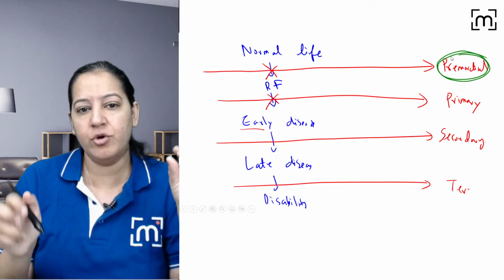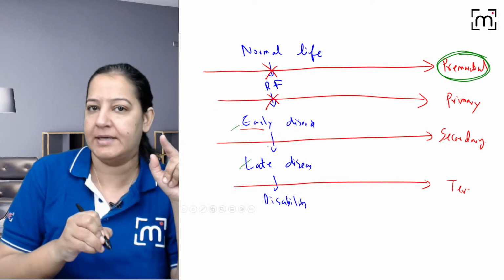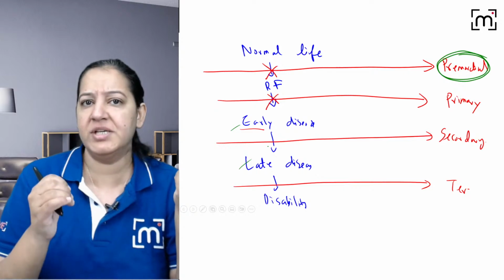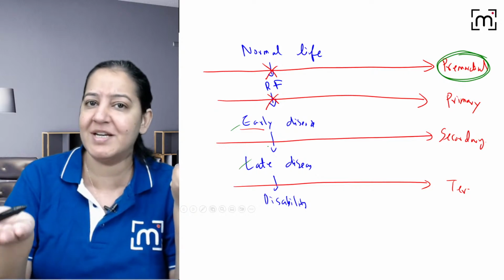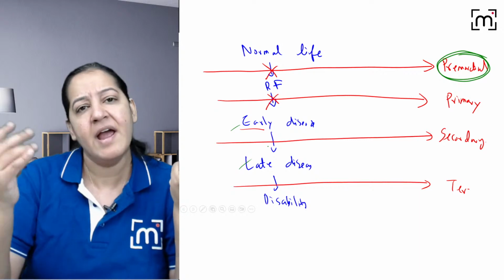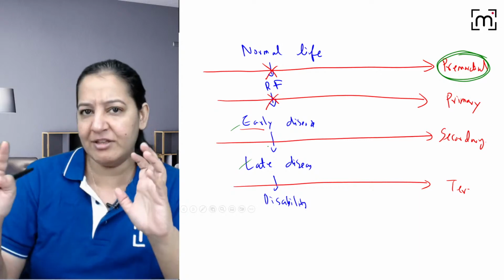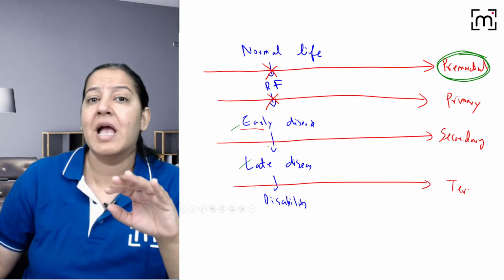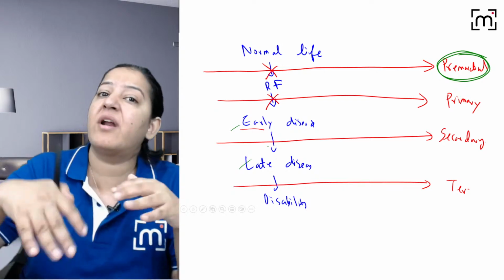Only patient will come to you who already have early or late disease, right? So treat that disease. Just suppose I am an obstetrician and the subject is pregnant and coming to me. So I will deal with the pregnancy, all the complications, right? But I can give advice for other diseases.